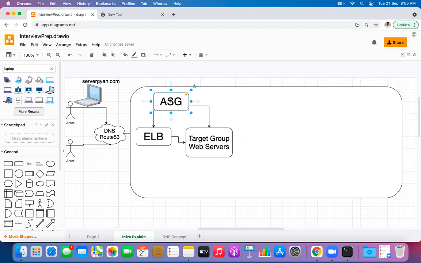Moreover, if our end users, our customers, are facing some slowness, the ASG is going to be responsible for creating new servers and putting them in the same target group. So this DNS will forward the request to the load balancer.